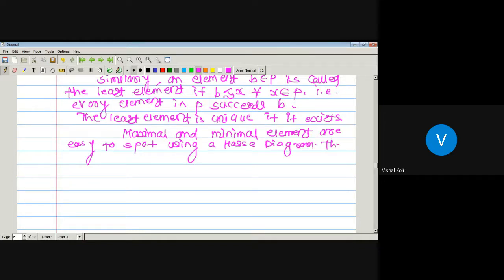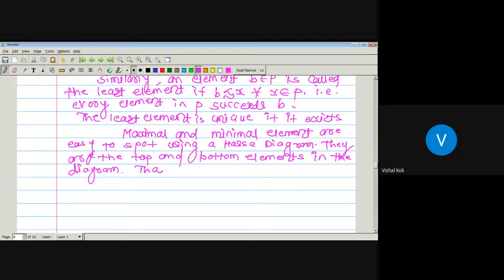They are the top and bottom elements in the diagram. The topmost element is nothing but the maximal element, and the bottom element is nothing but the minimal element.